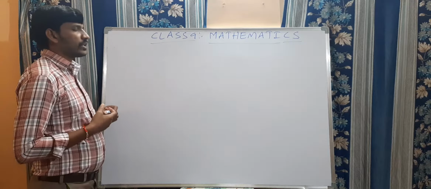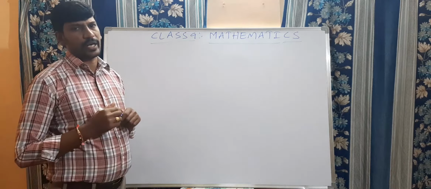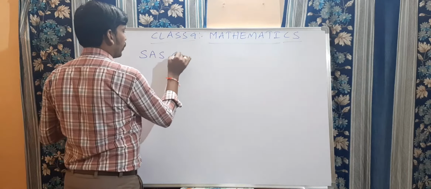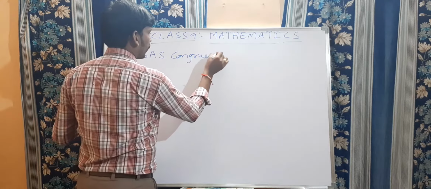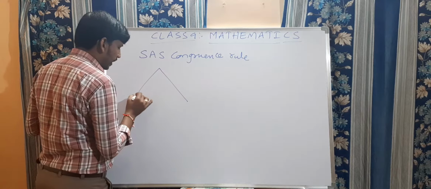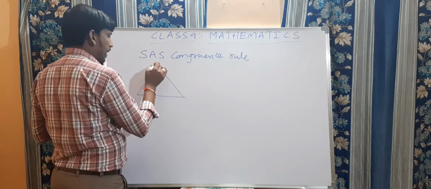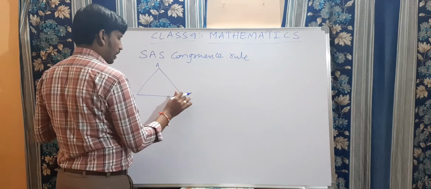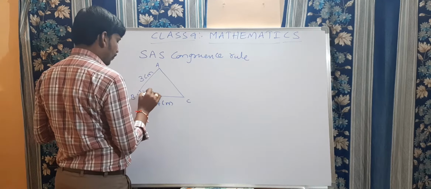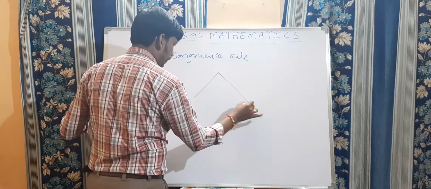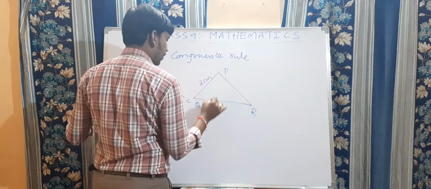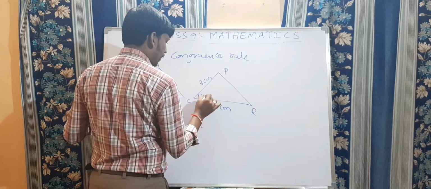Now, see this here. In the previous session, we discussed the SAS congruency rule. What is the SAS congruency rule? That is nothing but two sides and the included angle. Right, my dears? Triangle ABC has sides 3 centimeters, 4 centimeters, and an angle of 40 degrees. Let us take one more triangle, PQR. In these two triangles, this is 3 centimeters, 4 centimeters, and 40 degrees.